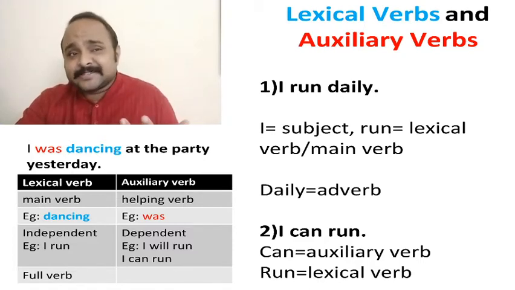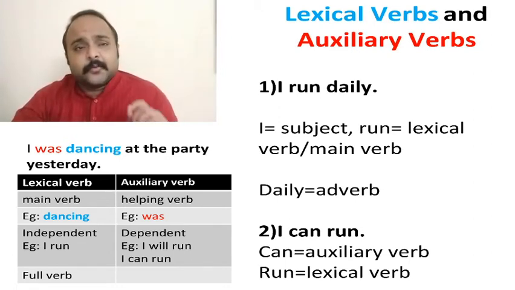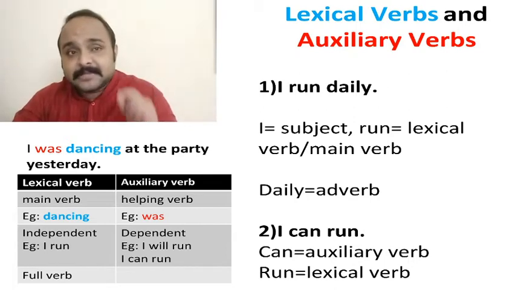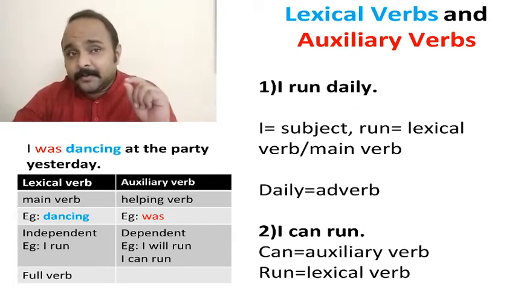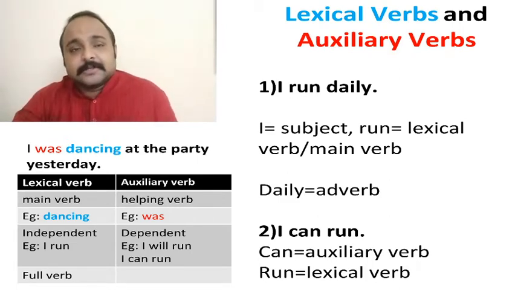Look at this sentence. I was dancing at the party yesterday. Which is the lexical verb? Dancing. And the auxiliary verb? Was. At is the preposition. The is the article. Yesterday is the adverb. It describes the verb dancing. When were you dancing? Yesterday.